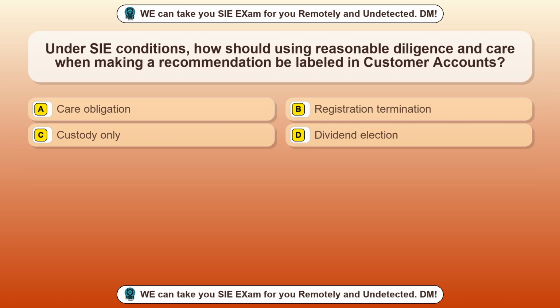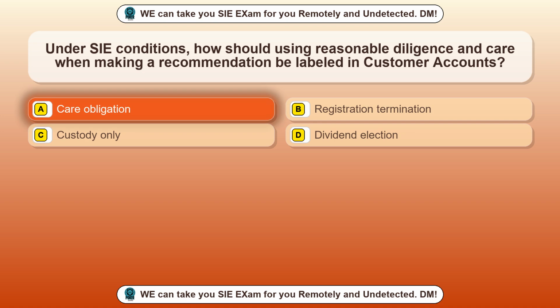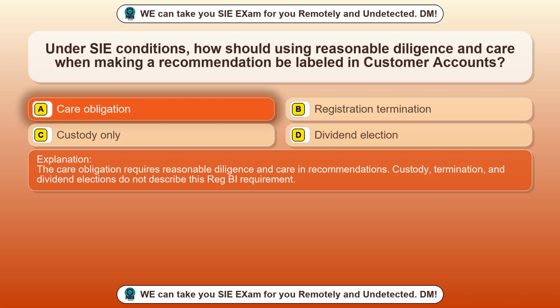Question 77. Under SIE conditions, how should using reasonable diligence and care when making a recommendation be labeled in customer accounts? Option A, care obligation. Option B, registration termination. Option C, custody only. Option D, dividend election. The correct answer is option A, care obligation. The care obligation requires reasonable diligence and care in recommendations. Custody, termination, and dividend elections do not describe this Reg BI requirement.